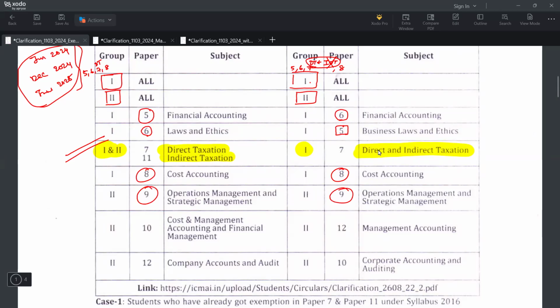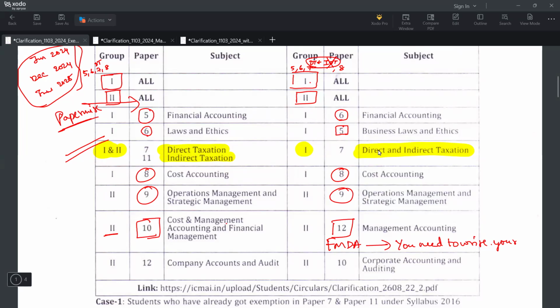Paper 9 OMSM granted. Paper 10, under group 2, if you scored exemption in cost and management, CFM, you will only get exemption in management accounting. For FMDA, that is financial management and data analytics, you need to write the exam. From here onwards it is only paper-wise. Okay, you need to write your exams for FMDA. There is only exemption for cost and management, that is management accounting only. You will get an exemption.